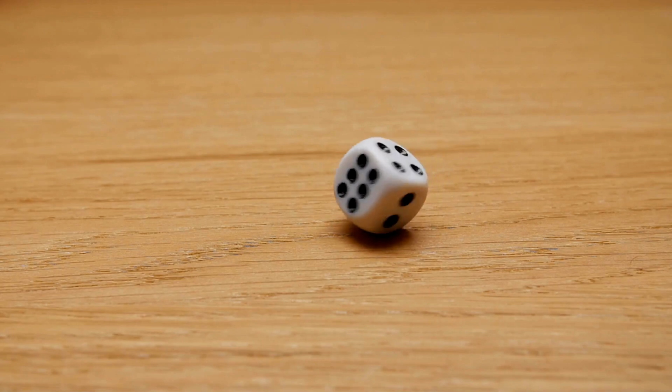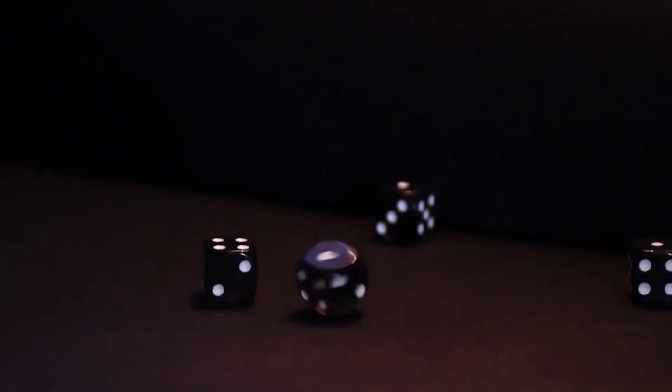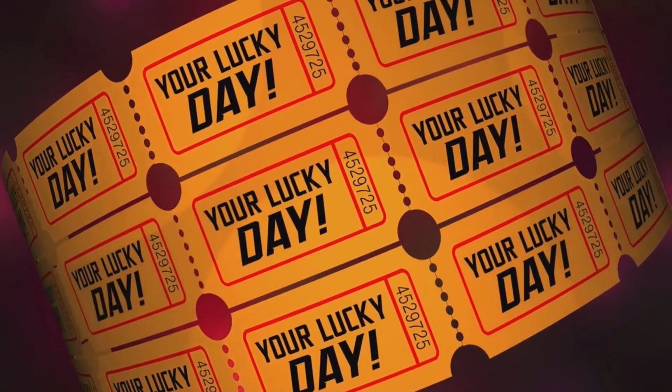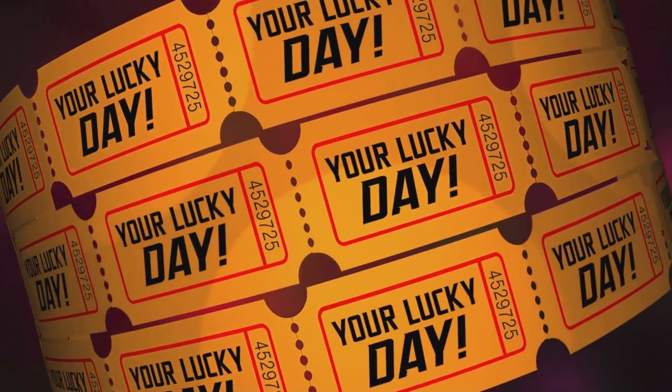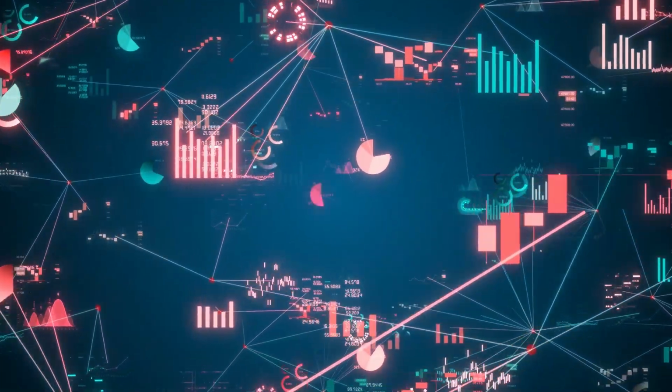Imagine rolling a fair die. Each face, from 1 to 6, has an equal chance of landing face up. This is uniform distribution in action. Each outcome is equally likely. Think of a lottery draw where every number has an equal chance of being picked. This fairness, this equal probability, is the hallmark of uniform distribution.